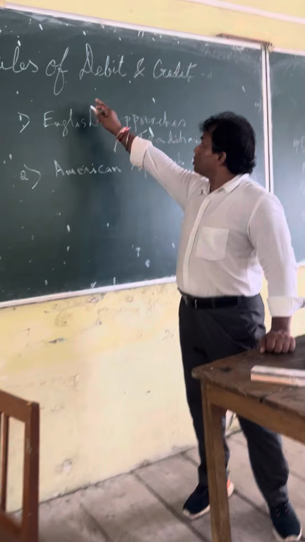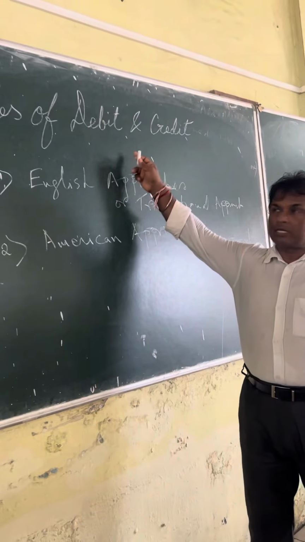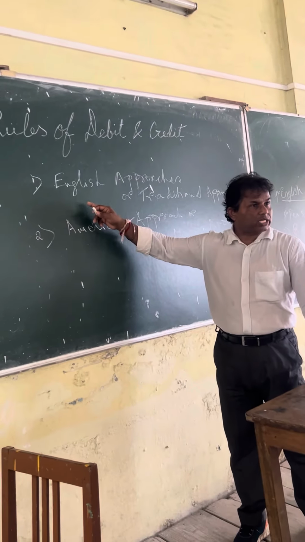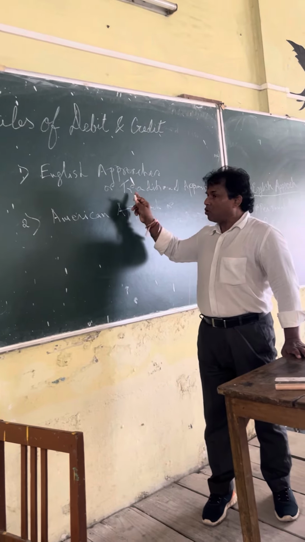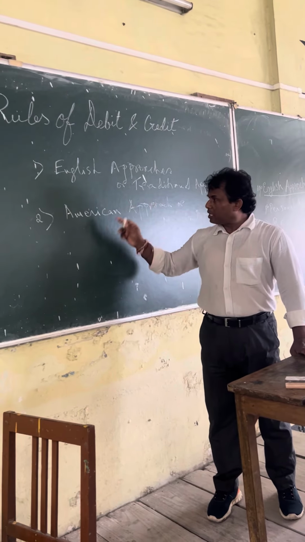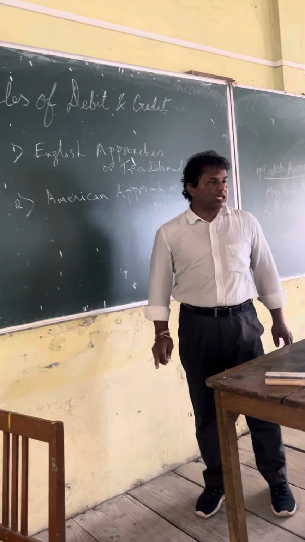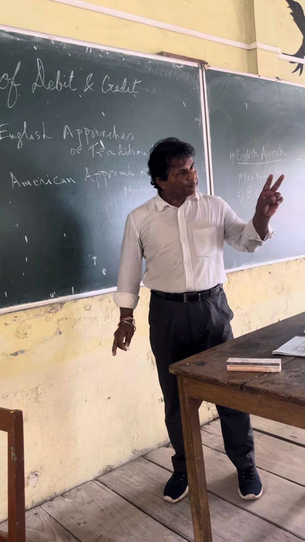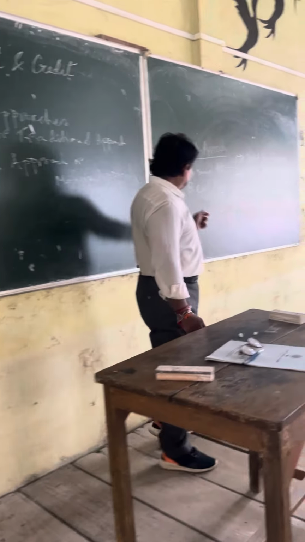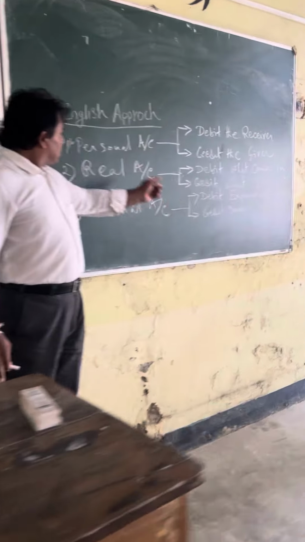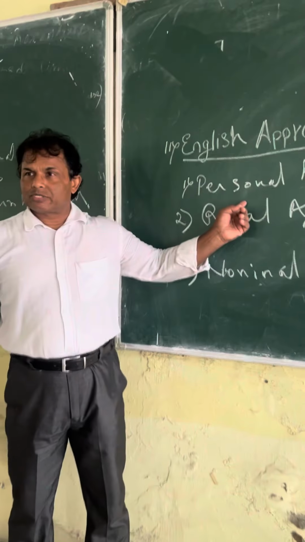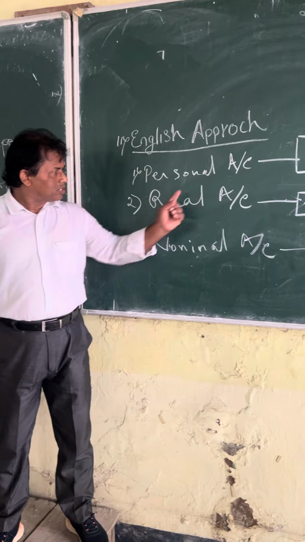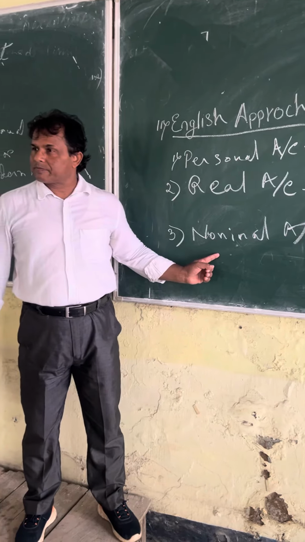So remember, for rules of debit and credit, there are two approaches, two rules. One is the English approach or traditional approach, and another is the American approach or modern approach. Two rules are there, okay? So under the English approach, you come here. There are three accounts: personal account, real account, nominal account.